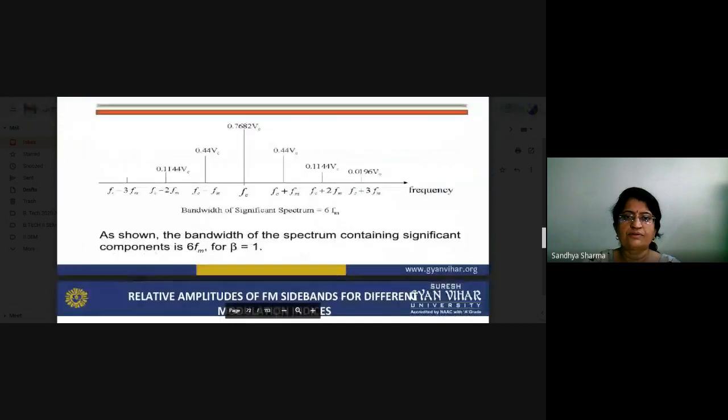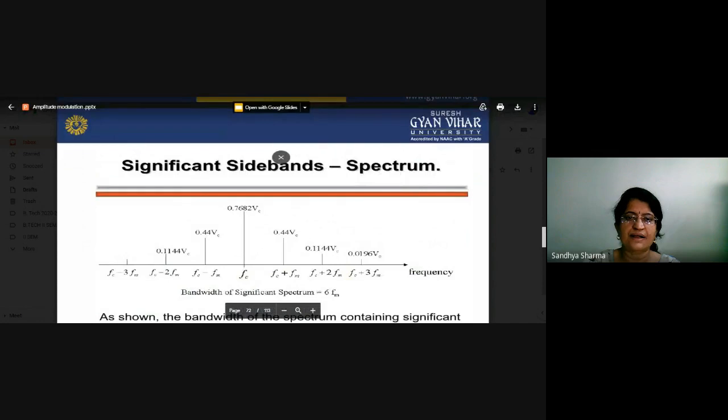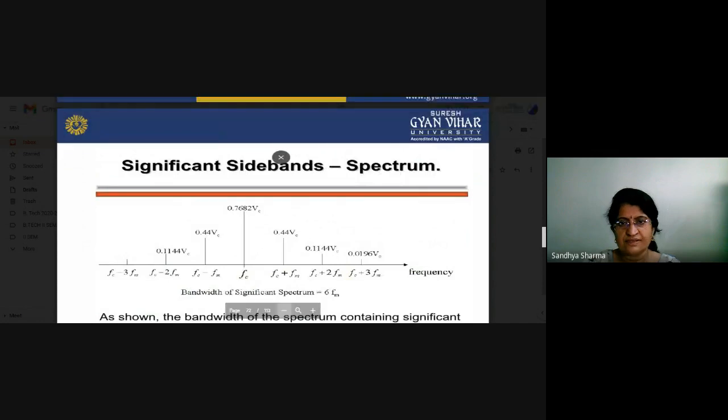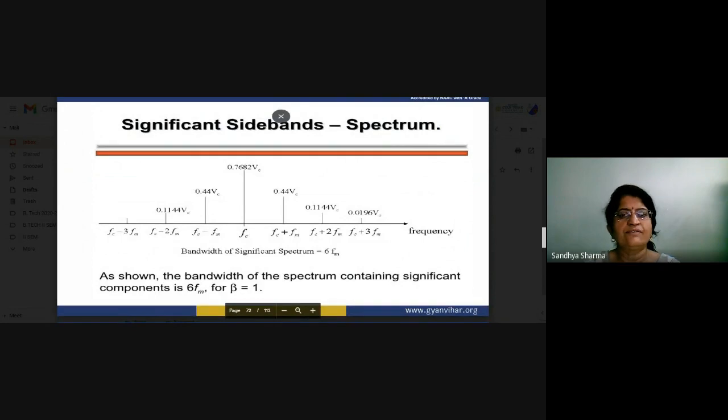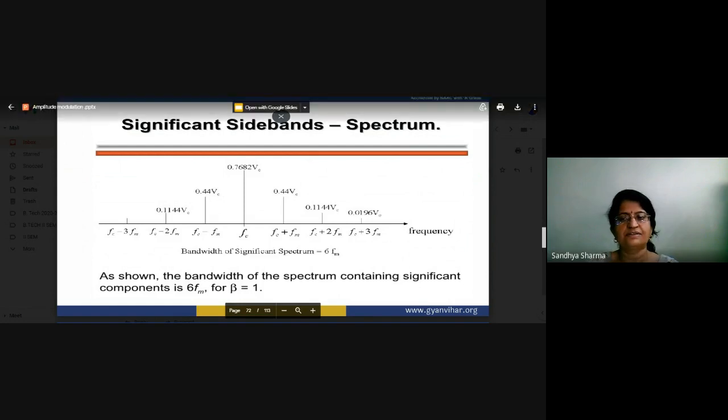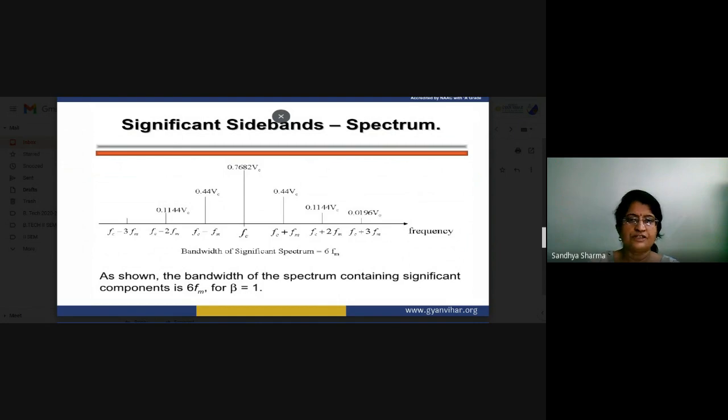So this is a significant sideband spectrum. You can see that they are always Fc plus Fm, Fc plus 2 Fm, Fc plus 3 Fm, Fc minus Fm, minus 2 Fm, and minus 3 Fm. These are in decreasing order, the significant sideband spectrum. As shown, this is the bandwidth of a spectrum containing the significant components. This way we can receive the different sidebands of our frequency modulation system.